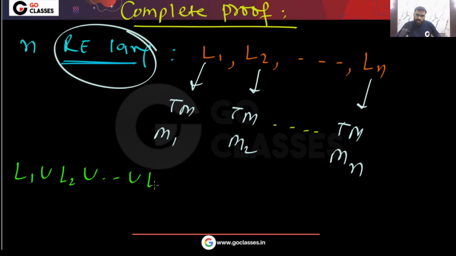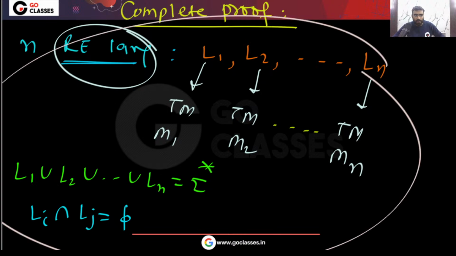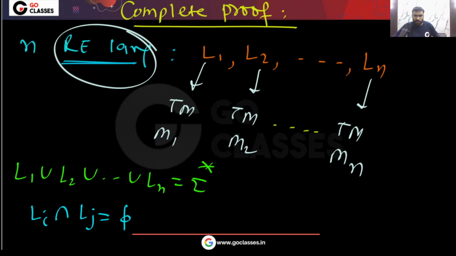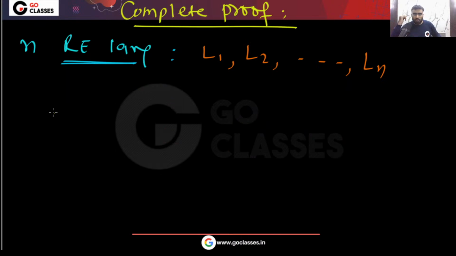If you take their union, that will be sigma star. And if you take their intersection Li intersection Lj, that will be phi, nothing common. So these are the things that are given to you so far. Now I can create a decider for L1. Now we will prove that.